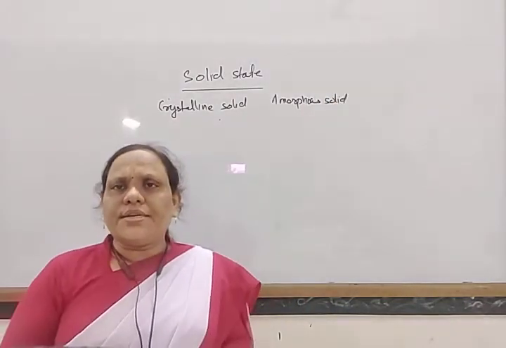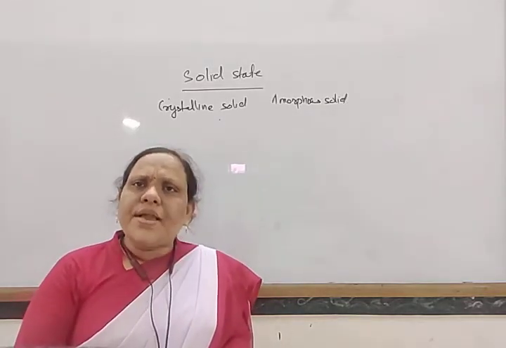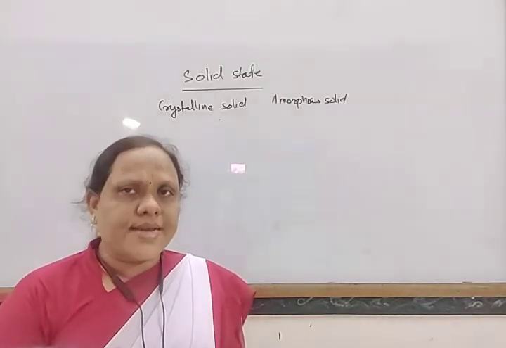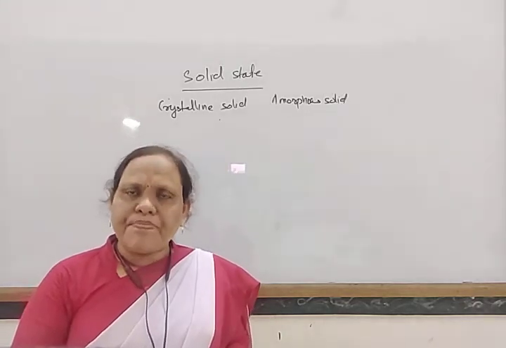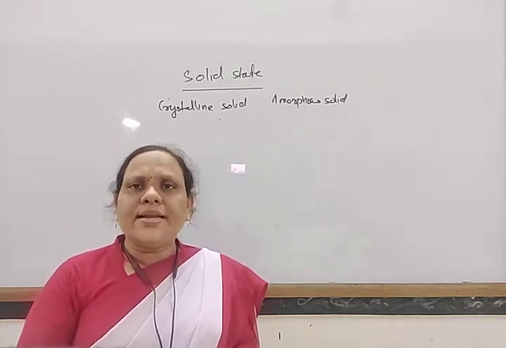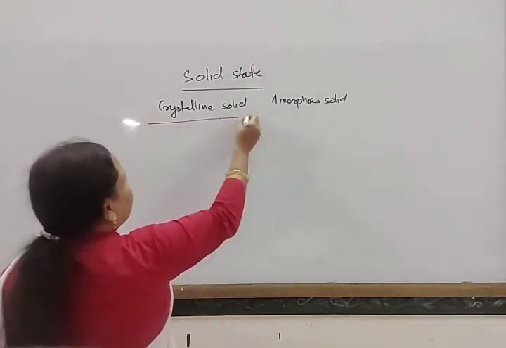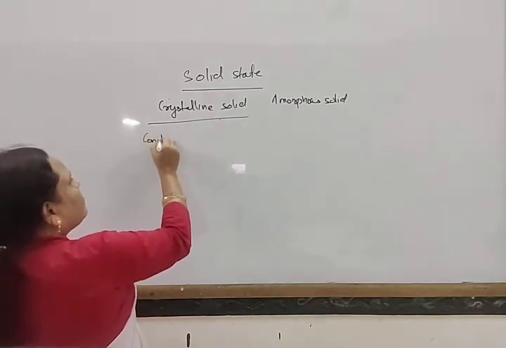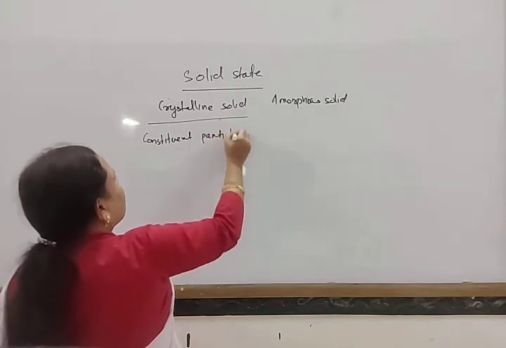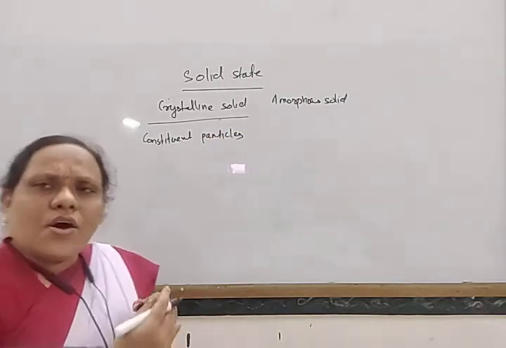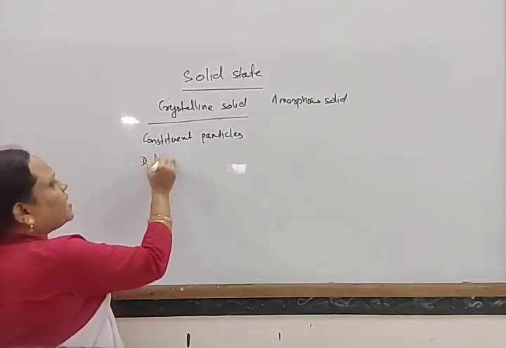The crystalline solid is where the constituent particles are arranged in a regular manner over a long range so that it gives a definite geometrical shape. That is known as crystalline solids. The crystalline solids are those where the constituent particles are arranged in a long range so that it gives a definite geometrical shape.